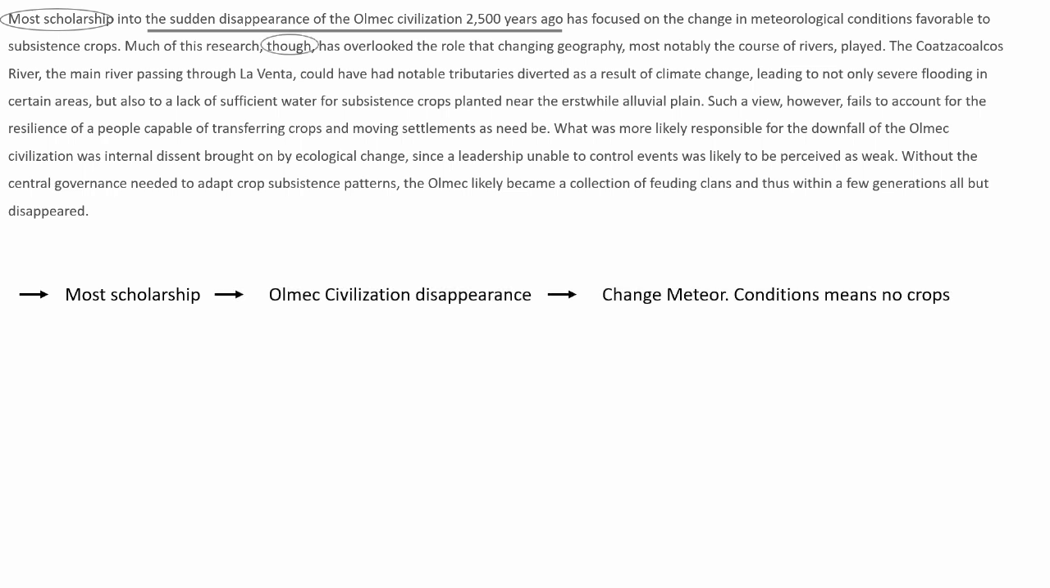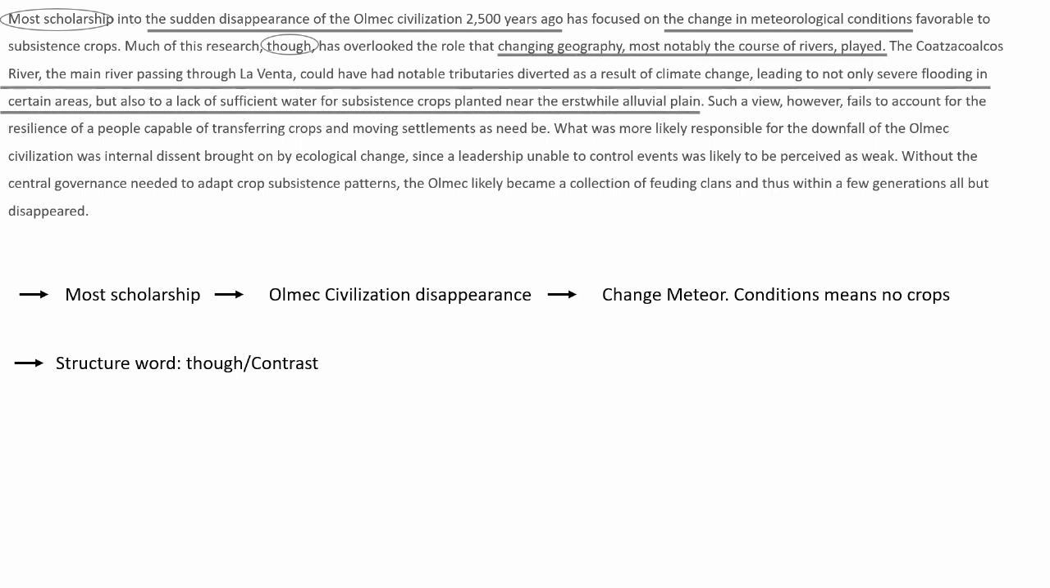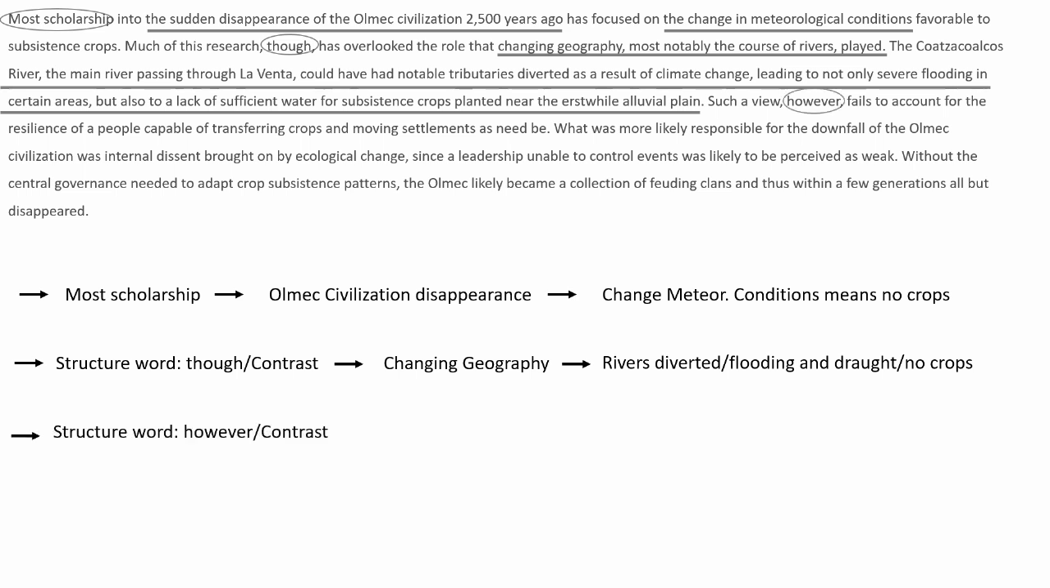Once I get to the structure word though, I say to myself, okay, the author is just about to introduce another theory or point of view. And as I continue reading, I realize that changing geography is the basis of that second theory. More specifically, changing geography that led to rivers diverting, which led to flooding and droughts that meant no crops could be planted. I then move on to find another structure word, however, which means the author is about to explain yet another point of view.